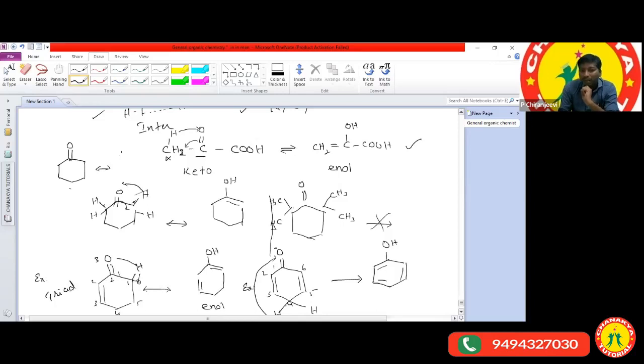Now in this one, hydrogen migrates in between how many atoms? From here to here, 1, 2, 3, 4, 5 atoms are there. At the same time, they have a conjugation. Conjugation means, due to the presence of alternate double bond and single bond, they undergo resonance. So due to the presence of the resonance only, the last structure exhibits tautomerism. Now you got the clarity, all of you, everyone.